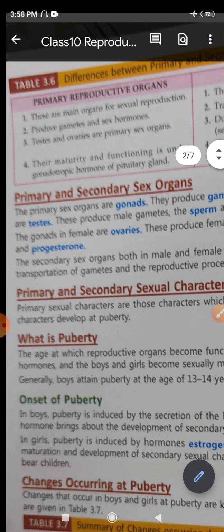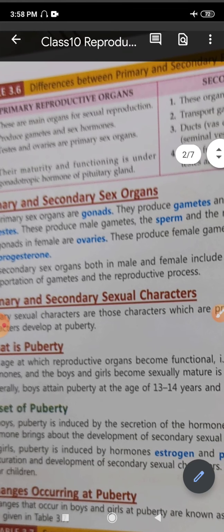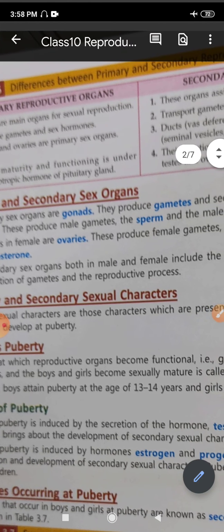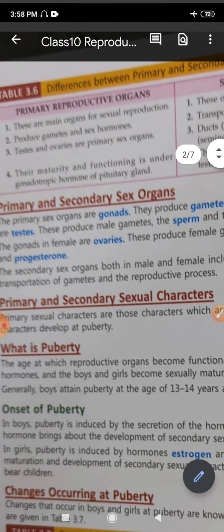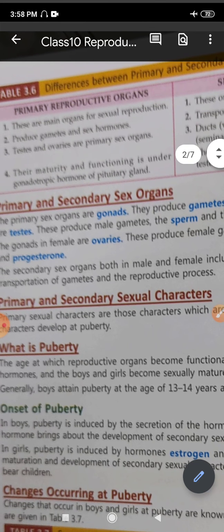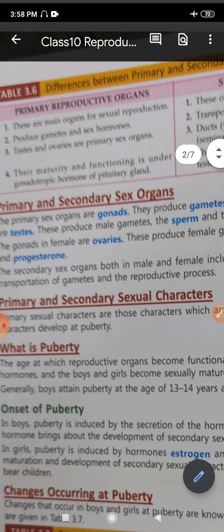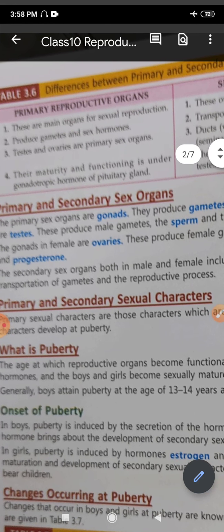You've studied that the male gametes are sperm and the female gametes are ova, right? So these gametes are produced in the primary reproductive organs, as well as the sex hormones. You have heard and studied about testosterone, estrogen, progesterone, right? These are the sex hormones, and they are also secreted in the reproductive organs.